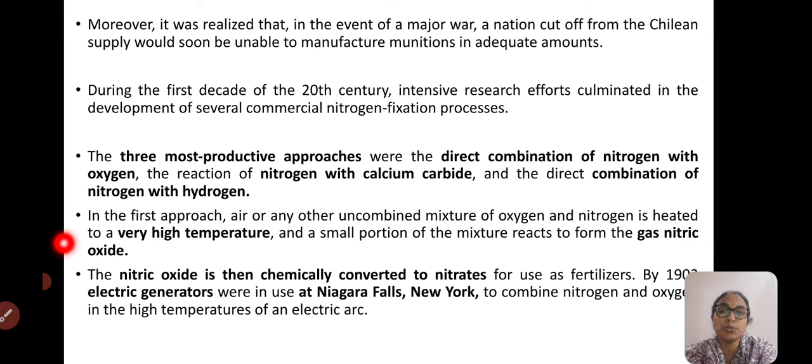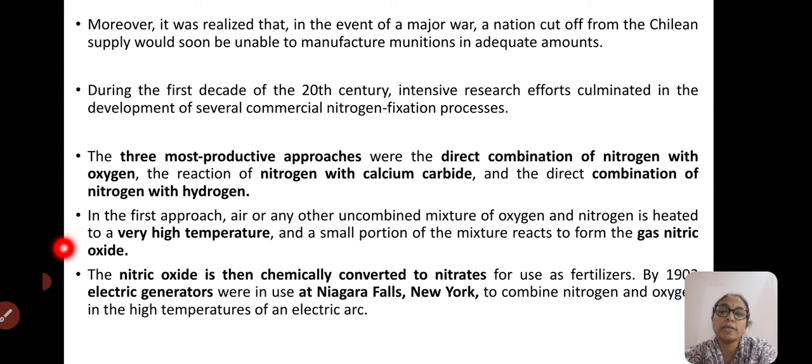They tried to get the assimilable forms of nitrogen, gaseous nitric oxides, etc. And this nitric oxide is then chemically converted into nitrates.